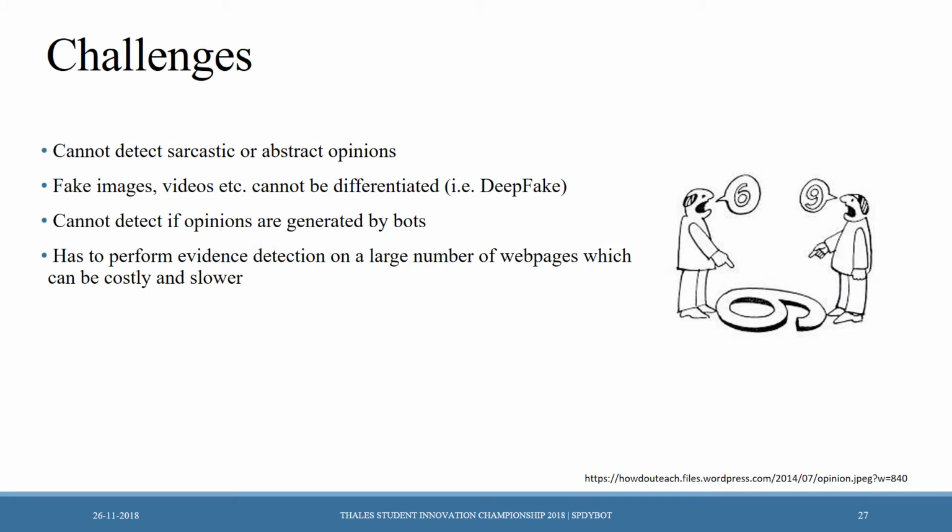Challenges. Our model cannot detect sarcastic or abstract opinions. Fake videos and images cannot be differentiated. It cannot detect if opinions are gathered by bots. Our model has to perform evidence detection on a large number of web pages, which can be costly and slower.